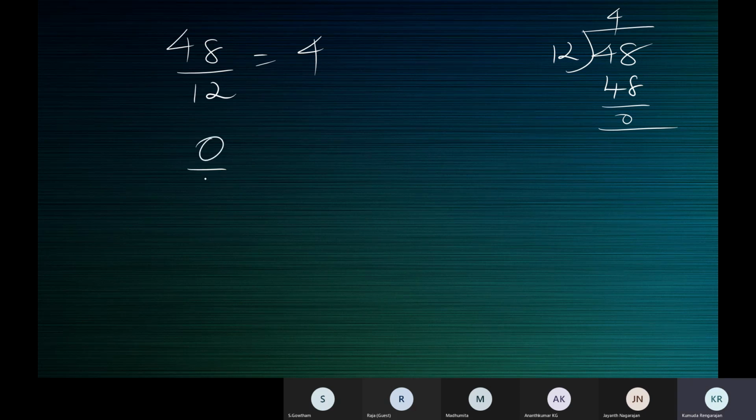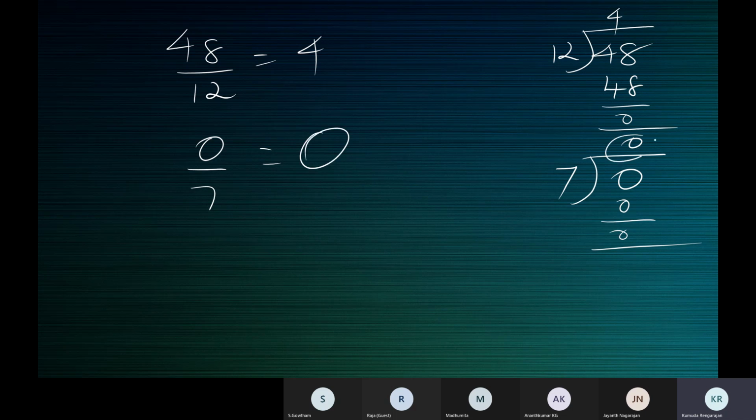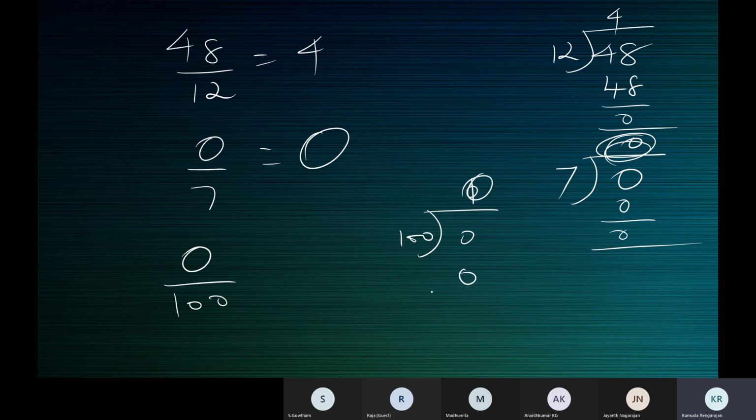Similarly, 0 by 7. 0 is the dividend, 7 is the divisor. 7 zeros are 0. Finished. The quotient is 0. Now 0 divided by 100. 100 zeros are 0. 0 by 100 is 0.